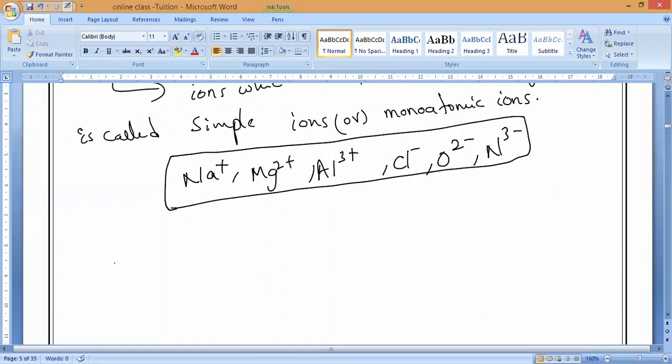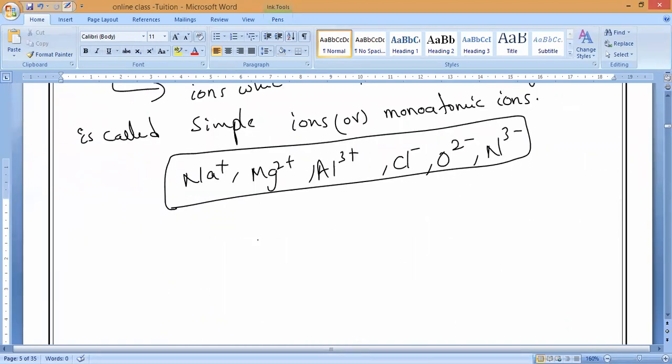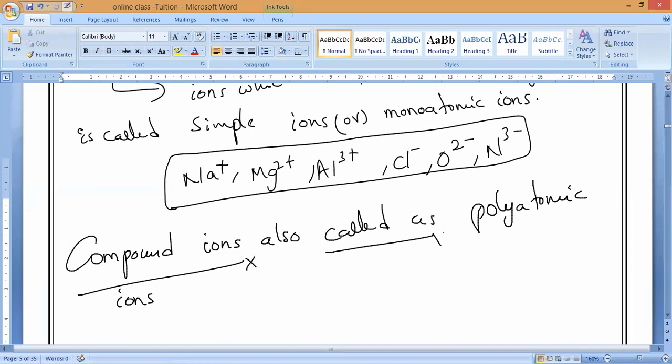Compound ions we can also call polyatomic ions. Now let us discuss what these polyatomic ions are.